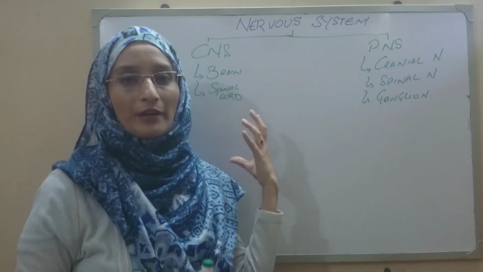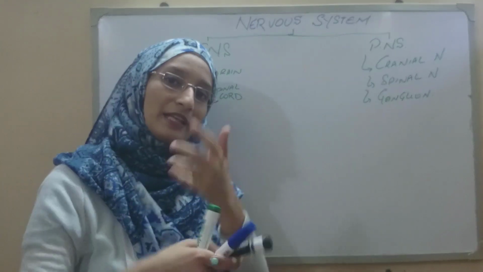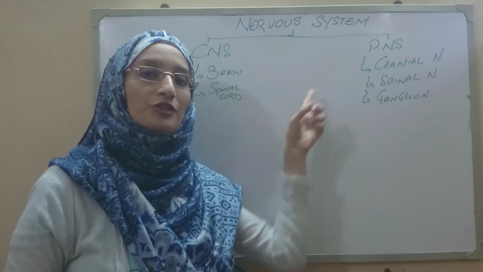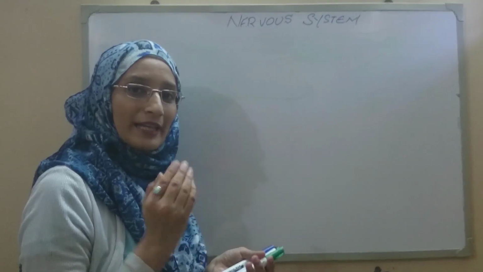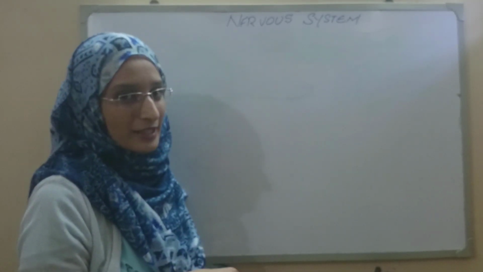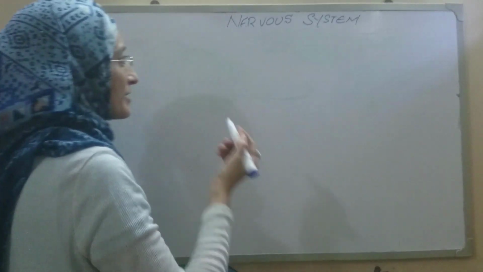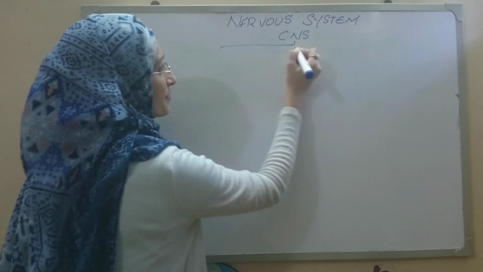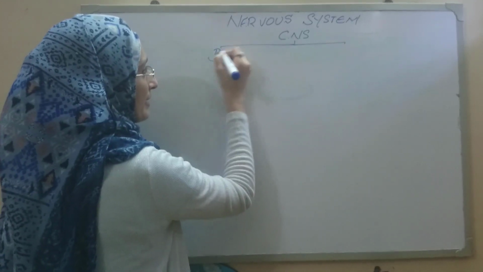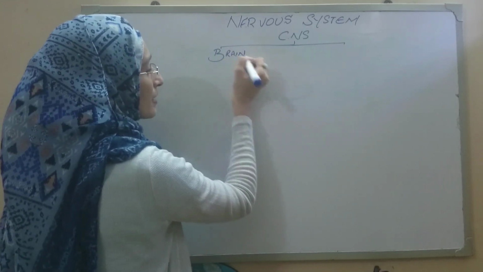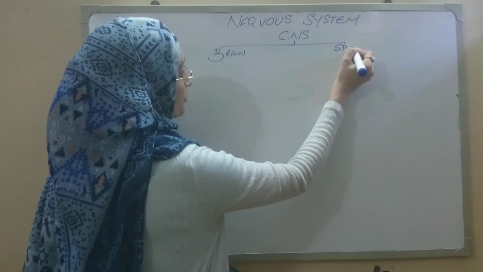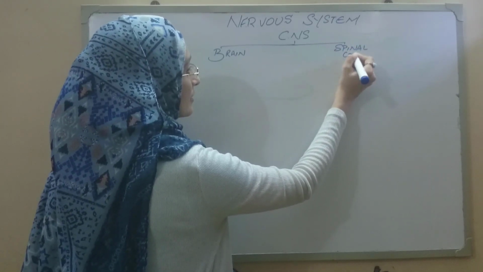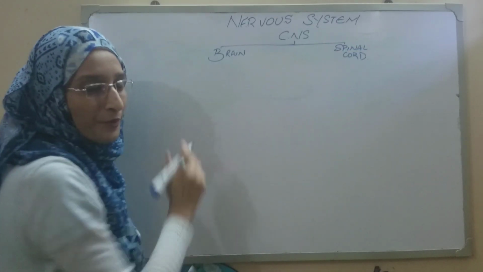The spinal cord as a structure will be discussed in the upcoming sessions. Right now we are going to talk about the brain. In the nervous system we are going to talk about the central nervous system first. The central nervous system, as I have already mentioned, is composed of the brain and the spinal cord. However, we are not going to do the spinal cord today, but let's talk about the brain.